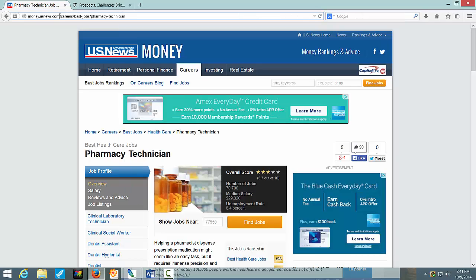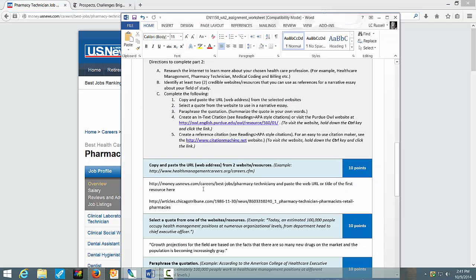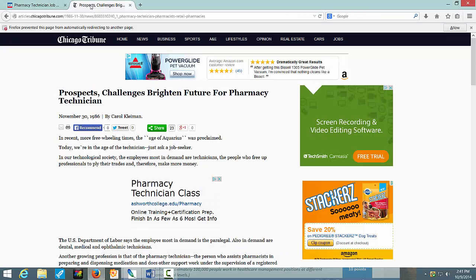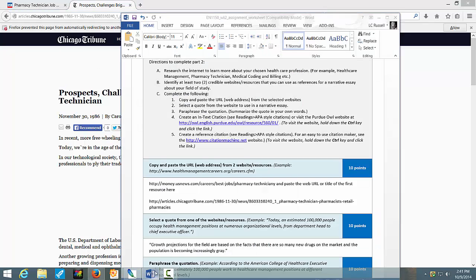We're going to highlight it and copy it. And when we copy it, we're going to paste it in. As you can see, I've already done that. This is Money, US News, and that's the URL. You're going to go to the other website, highlight it, copy it, and do the same thing. And as you can see, now we have our 2 articles.